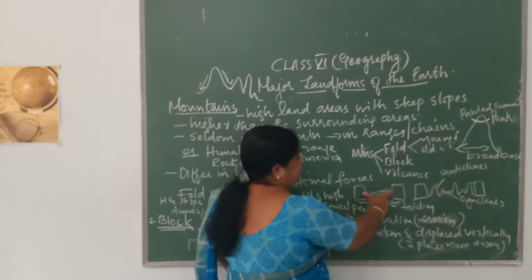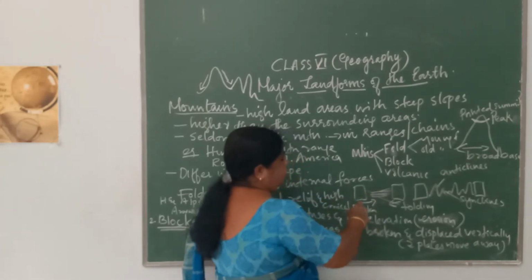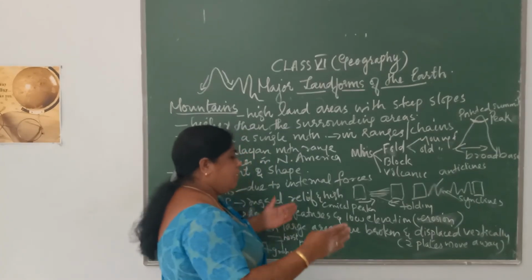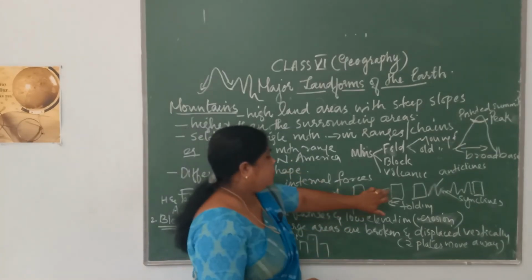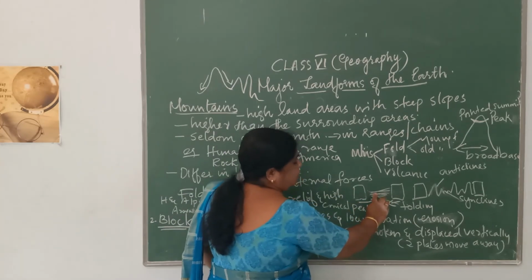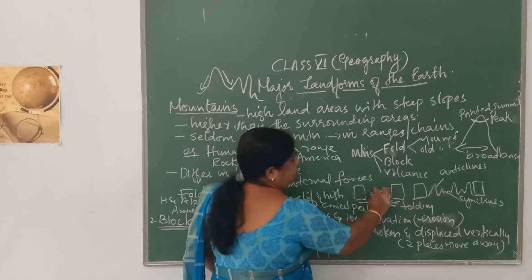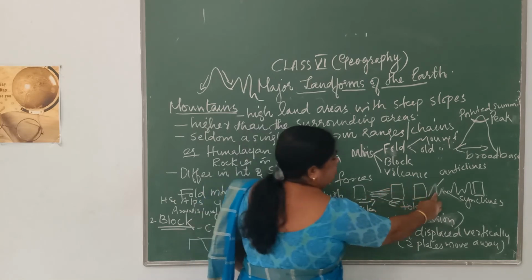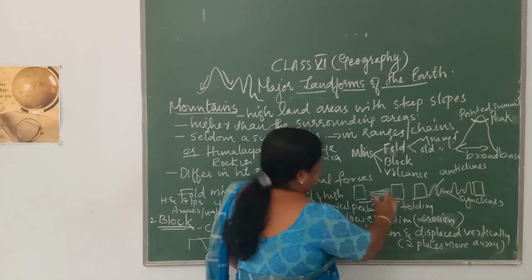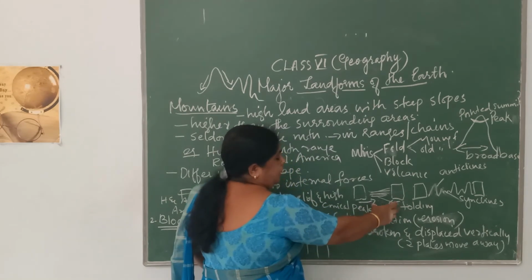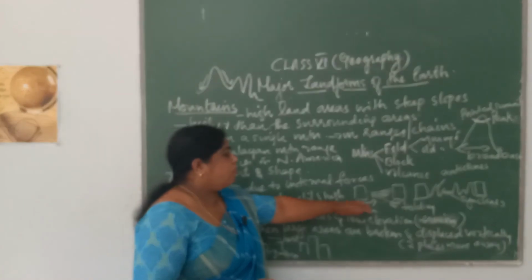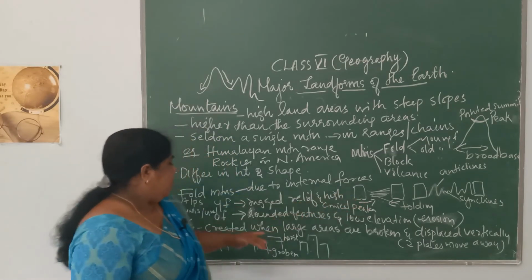This process is called folding, and you can easily understand this folding by doing an example. You can take two blocks, keep two or three towels in between, and compress the two blocks. What happens is that whatever is kept in between these two blocks will be folded in such a manner. This is the same process that occurs in the folding of mountains. Such mountains formed are called fold mountains.